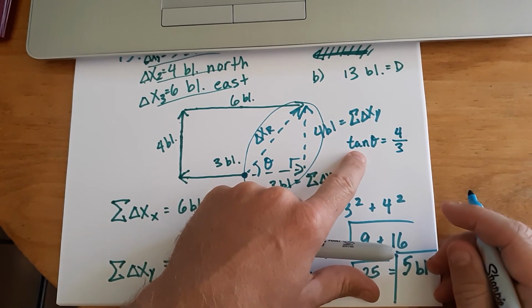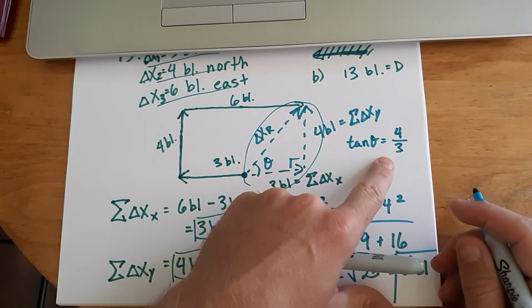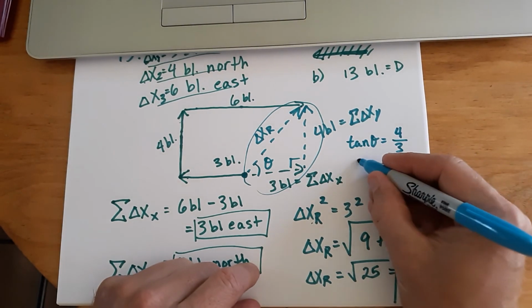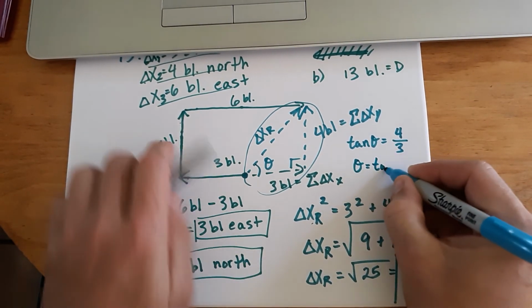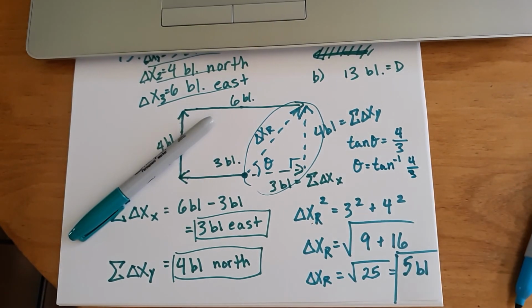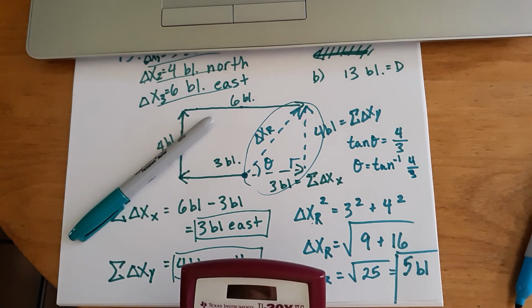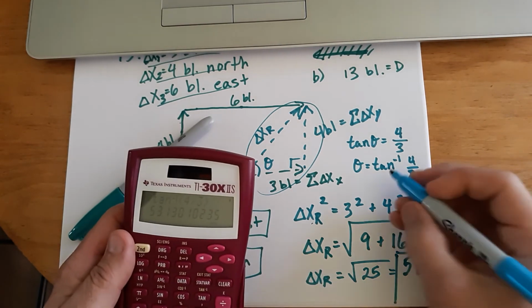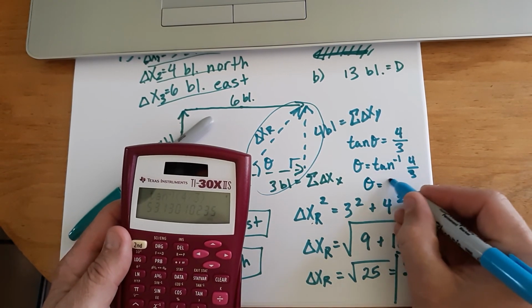So the tangent of theta is this ratio of the opposite and the adjacent side of the triangle. And so if I do my inverse operation here, 4/3, get my calculator out real quick, it should be close to 53. Sure enough, it's 53.1. You know what? I'm going to go with 53 degrees.